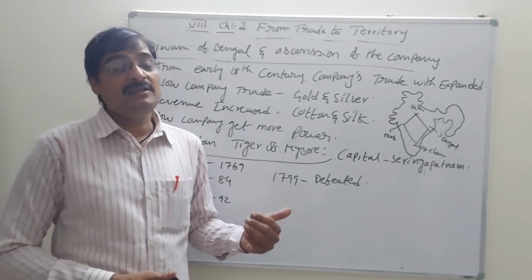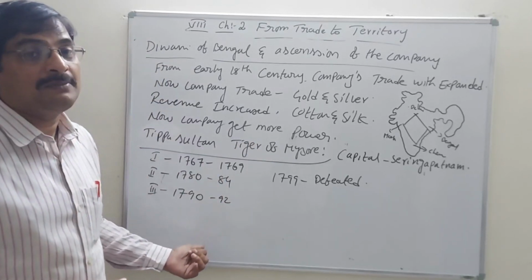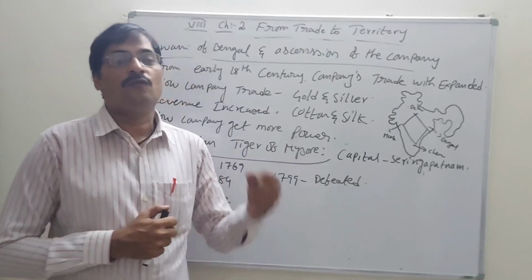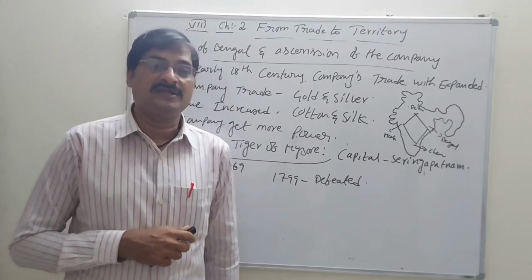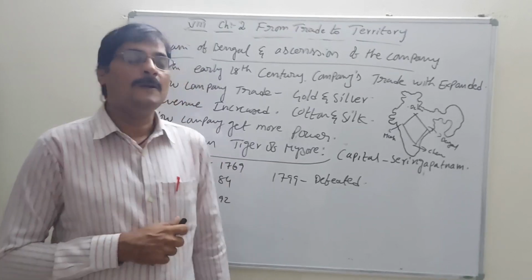The third war, 1790-92, also Tipu Sultan got the victory. Many times the English people came to occupy Mysore, but he fought daringly against the East India Company and succeeded. So that is why he is the Tiger of Mysore.